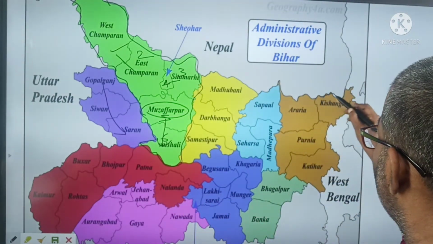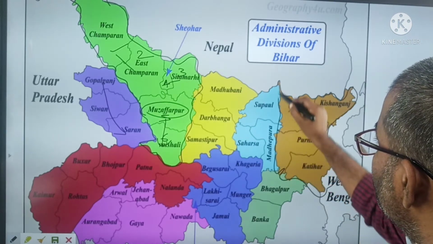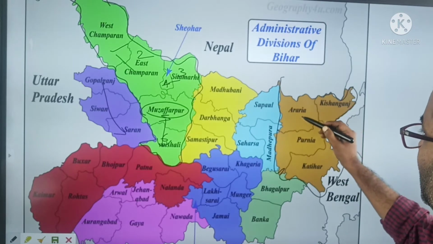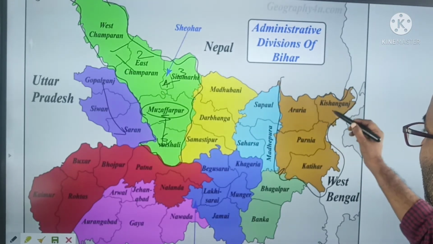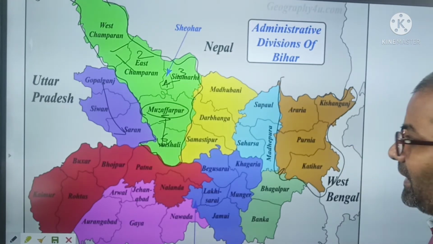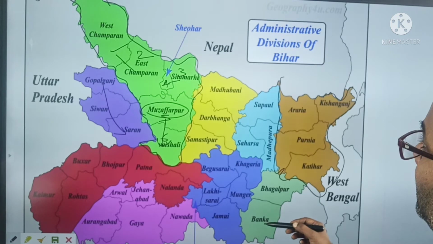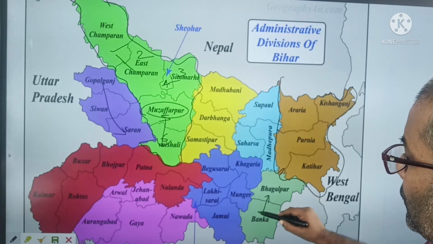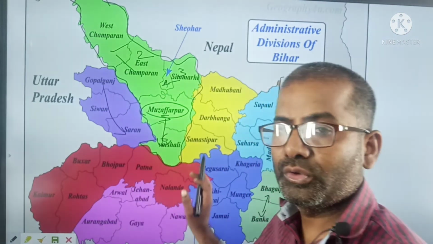And here are the Purnia districts: Araria, Kishanganj, Purnia and Katihar, and the Bhagalpur administrative division is made up of 2 districts. So you have to go through this map.